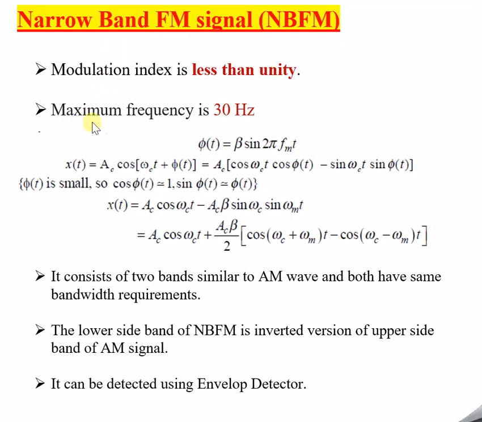Now a question arises: what is the maximum frequency of a narrowband FM signal? Before that, what does narrow mean? It means very small, less, and the opposite is wide. So the maximum frequency is 30 hertz, which is very less. Since the maximum frequency itself is 30 hertz, the band is very narrow. That is why it is called a narrowband FM signal.